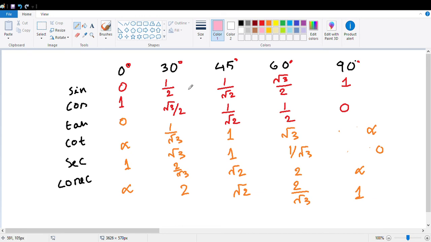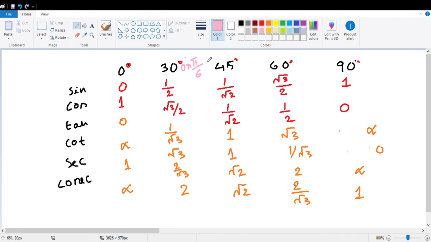So 30 degree equals, I can write, pi by 6. How? Pi means 180 degree.